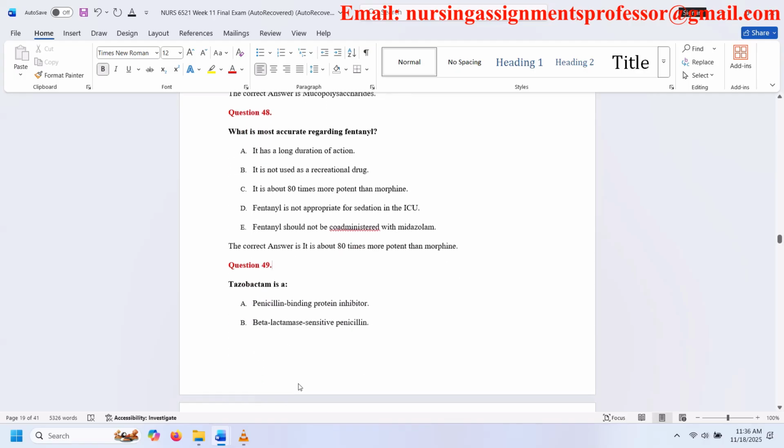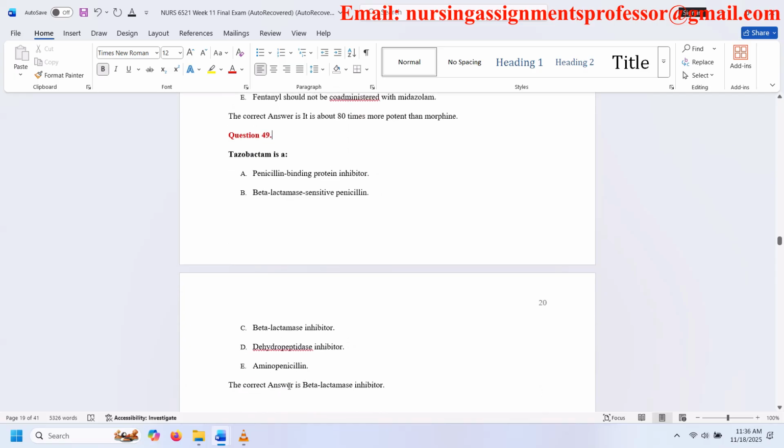Question 49. Tazobactam is A. Penicillin binding protein inhibitor. B. Beta-lactamase sensitive penicillin. C. Beta-lactamase inhibitor. D. Dehydropeptidase inhibitor. E. Aminopenicillin. The correct answer is beta-lactamase inhibitor.